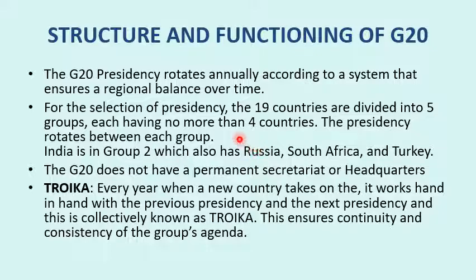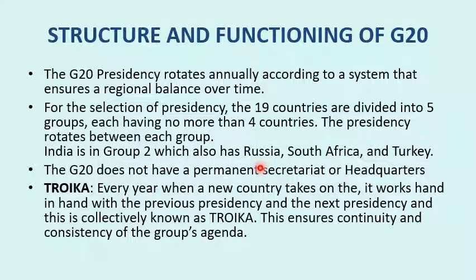And the presidency, the host of the annual summit, is rotated among these 5 groups. One year the presidency comes from one group, the next year it goes to another group. India is in group 2, which also has Russia, South Africa, and Turkey.